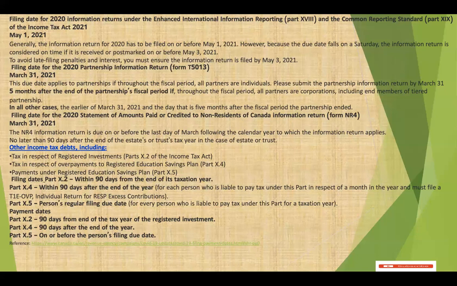And within 90 days after the end of the year, each person who is liable to pay tax under this part in respect of the amount in the year must file a T1 E OVP. So it is 90 days from the end of the tax year of a registered investment.